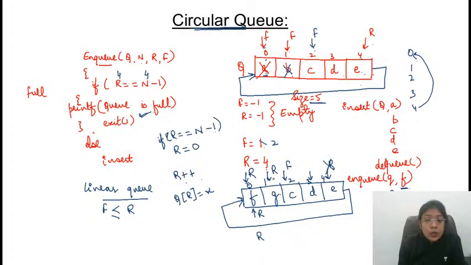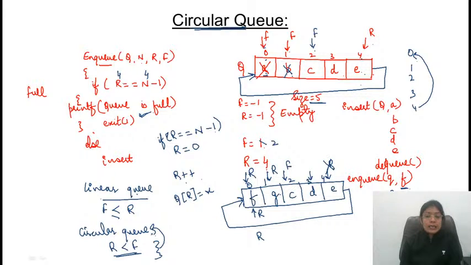So now what is the scenario? In this case, linear queue के केस में हमेशा क्या था? Front हमेशा या तो rear से पीछे रहेगा या equal हो सकता है. But in this case, if it's a case of circular queue, जो भी linear queue में conditions है वो तो आएंगी ही आएंगी. Along with that, if rear at any position is less than front, this is possible only in case of circular queue. Make sense? बच्चे ये कॉन्सेप्ट क्लियर हुआ?